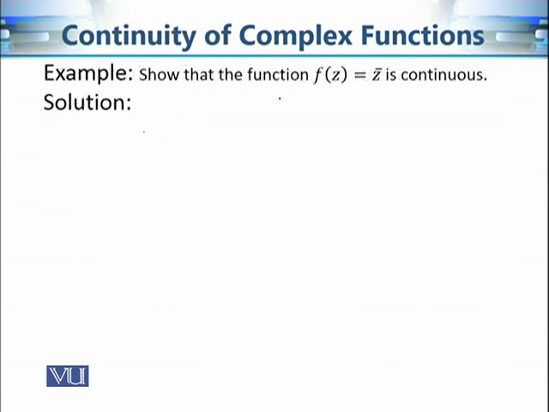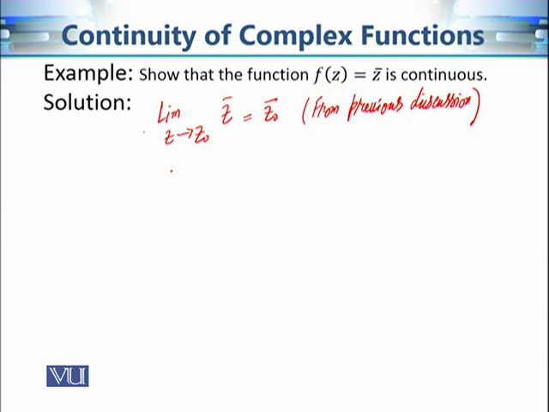Now, let's check the continuity of this function f of z is equal to conjugate of z. From our previous discussion, we have calculated the following fact, that the limiting value of this function is equal to z0 bar. Of course, the functional value at a point z0 is also equal to z0 conjugate.